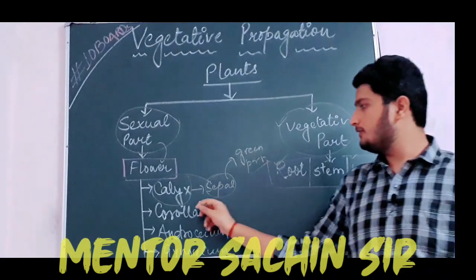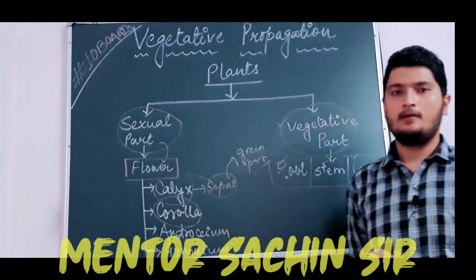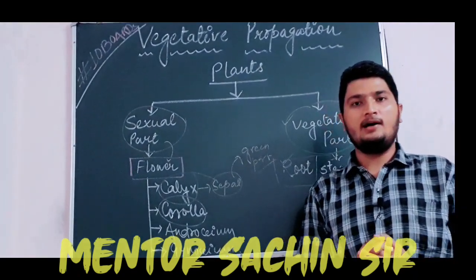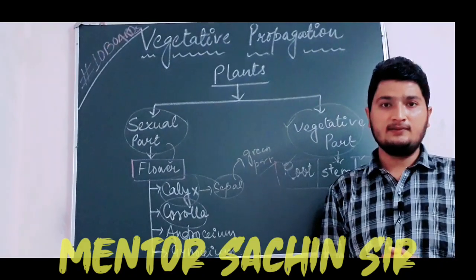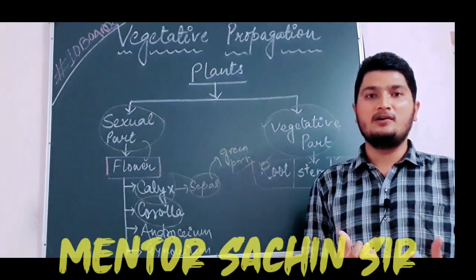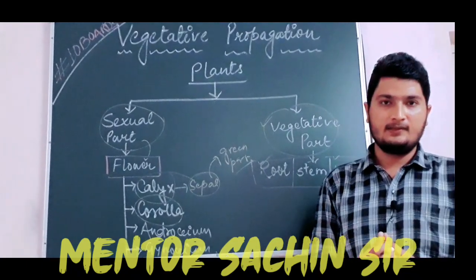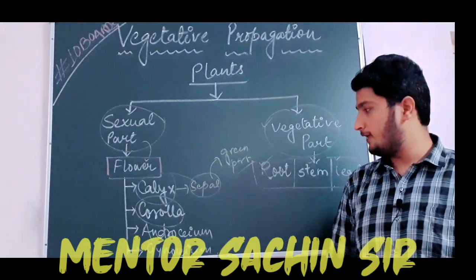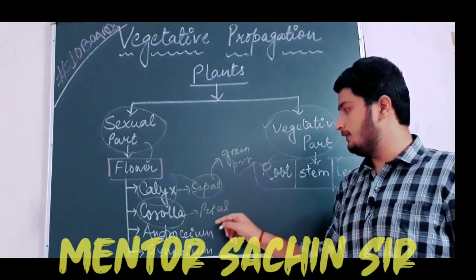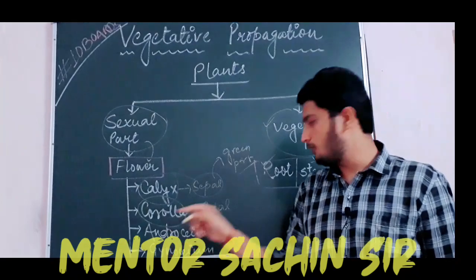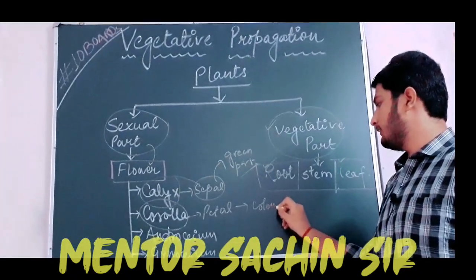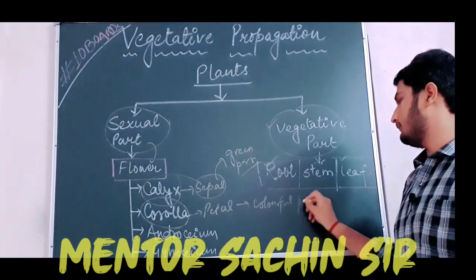The second part of the flower is corolla. Have you ever seen corolla? Yes, we all have seen corolla many times, because we all are fascinated and attracted towards the beauty of a flower. That colorful part of the flower is called petal. That means the unit of corolla is petal, the group of petals is called corolla, and petals are the colorful part of the flower.